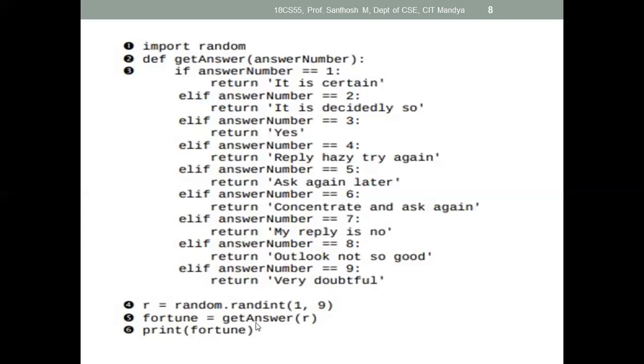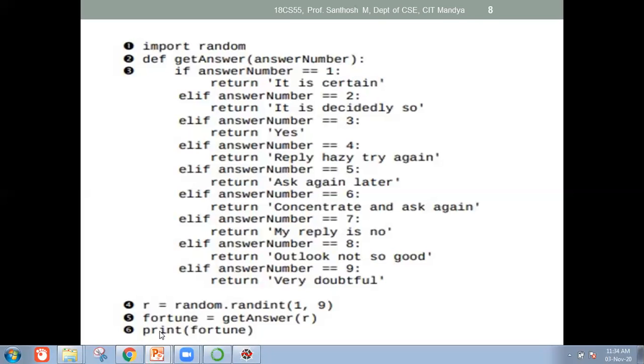get_answer is the function we are calling now. For that, the r value will be passed. One random number is generated, and that random number is passed as an argument to this parameter. So if it is 1, then it will print "It is certain". For storing that output return value, here we declared one variable, fortune, for accepting that value. That return value is stored in fortune. Next we print that return value. So in this way, this return will work.